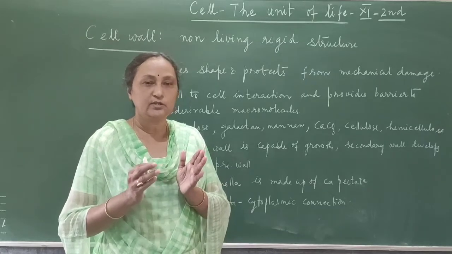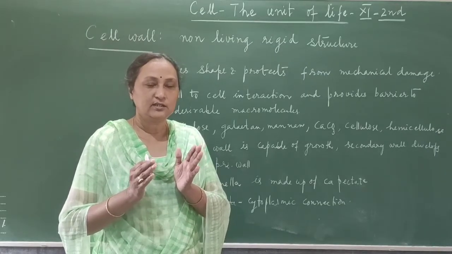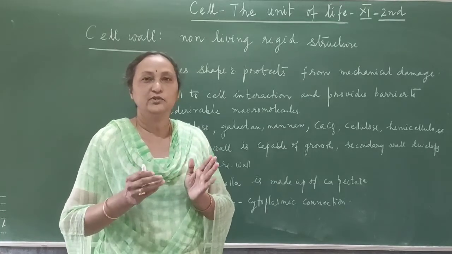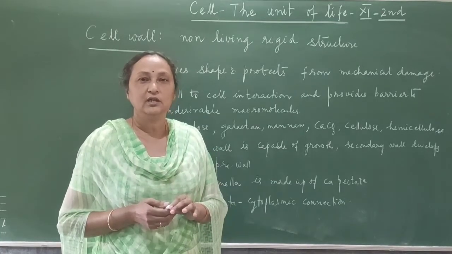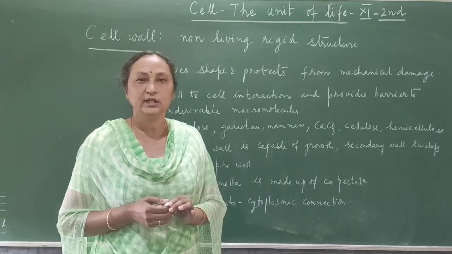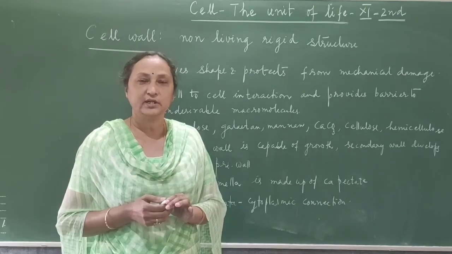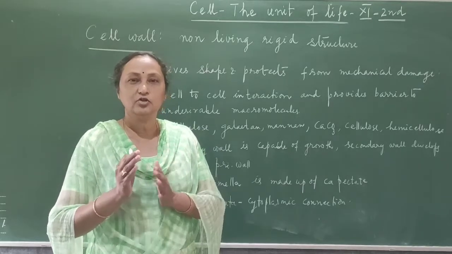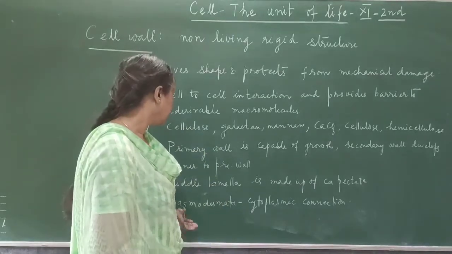I told you about cell to cell contact, how a cell is connected to another cell. There is another layer surrounding the cell which is called the middle lamella. And what is the chemical composition of the middle lamella? That is calcium pectate. So the middle lamella helps the cells to join with each other.